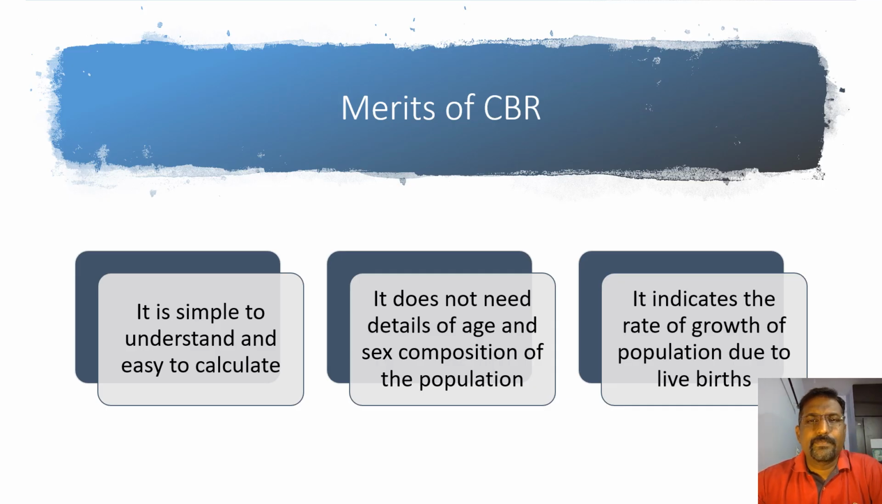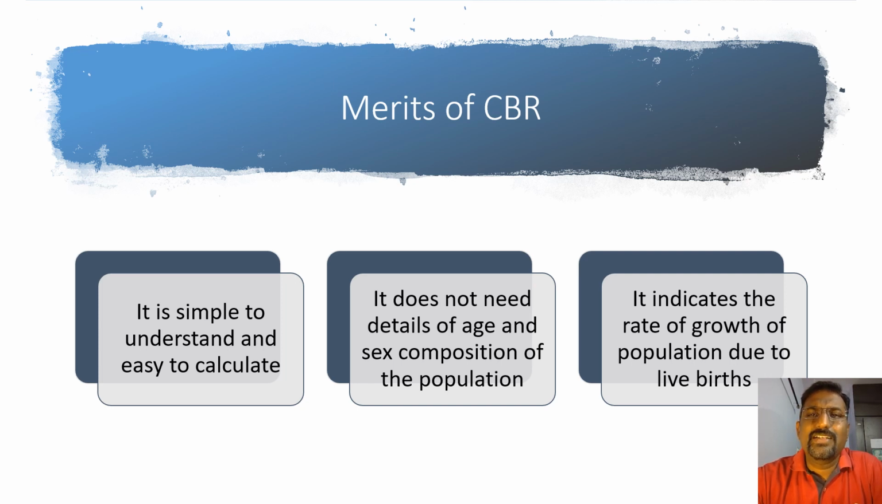What are the merits? It is simple to understand and very easy to calculate. The first one, very simple to understand. It is all about birth rate. Very simple way of calculating it also. What you require is the number of births, and in the denominator the population. If we have these two values, substitute in that formula, we will get CBR. So it is very simple for any person to understand and also very easy to calculate.